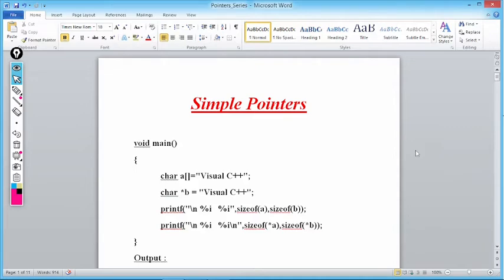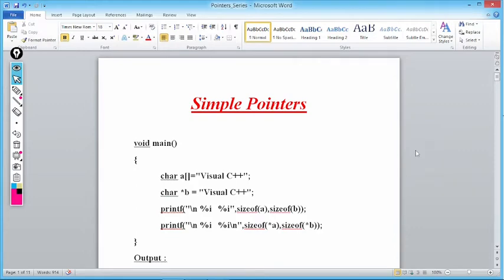No doubt, the name of the array gives the base address of the 0th element of the array. In a character one dimension array, the 0th element is a character, so no doubt the name of the array is nothing but a pointer to a character. Why? Because the name of the array gives the base address of the 0th element of the array. In a character one dimension array, the 0th element is a character. So the name of the array is nothing but a pointer to a character. Getting my point? So here A is an array, whereas B is a pointer. A is an array of type character, B is a pointer of type character.